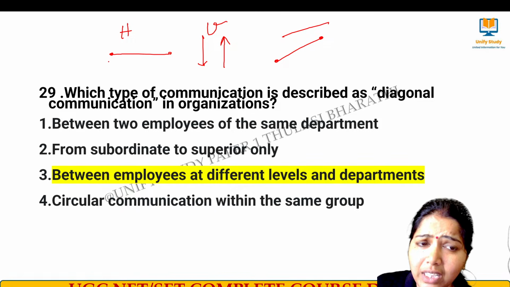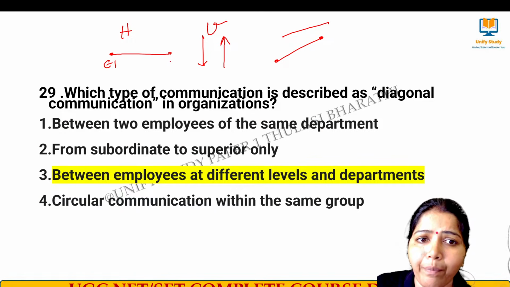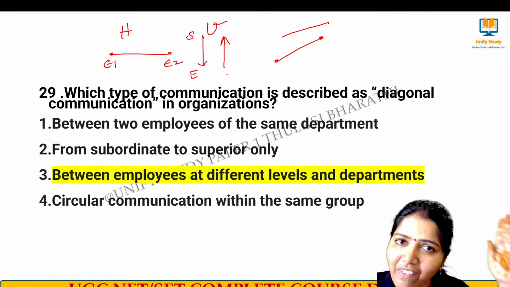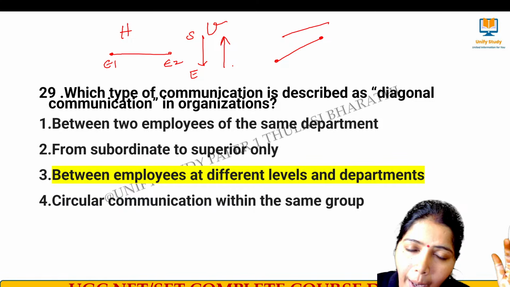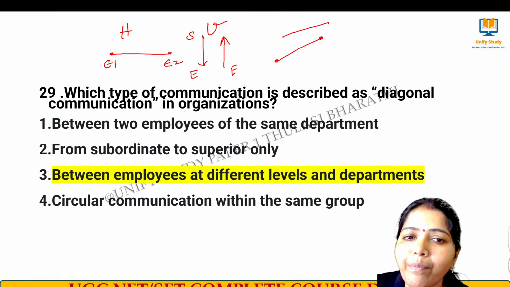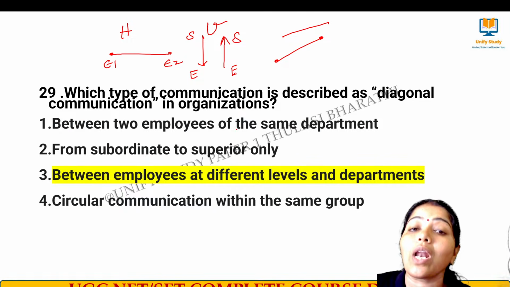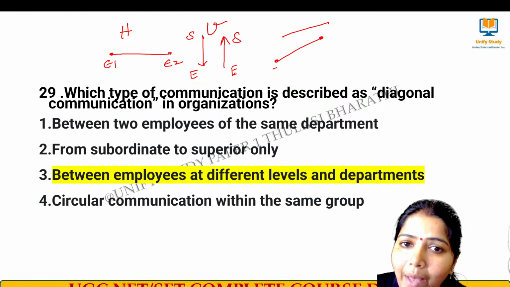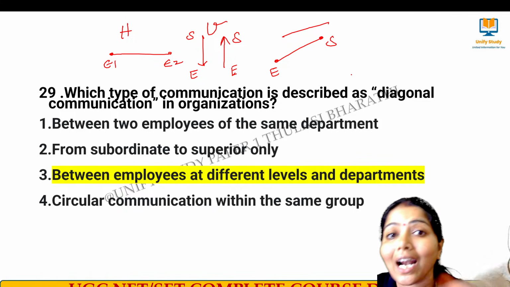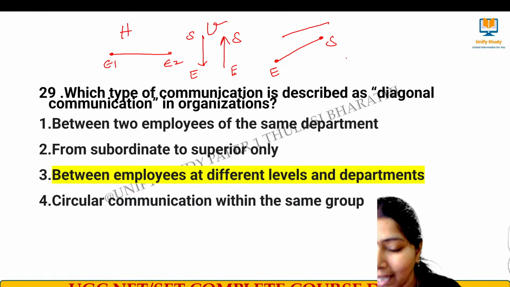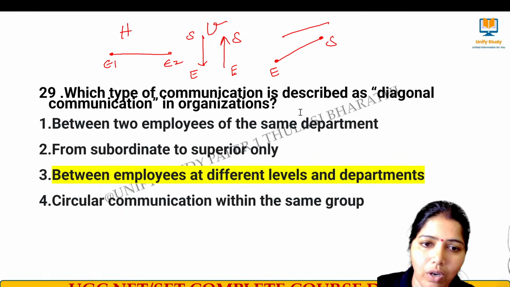Here employees will be of the same level, so they are like employee 1 and employee 2. Here there is a superior and then an employee. Any kind of instruction given from the superior is called downward communication. Here the employee makes some request to the superior. That's called upward communication. And here an employee talking to a superior of another department, we call it diagonal communication.